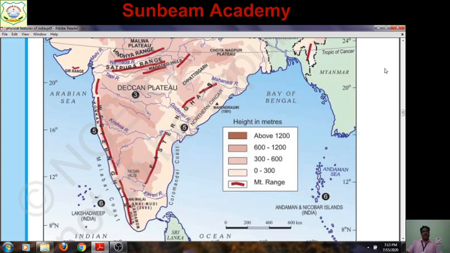I hope that you can do the map work correctly, and the map items that need to be located and labeled I will send you next week in PDF. If possible, on Saturday I will send it, and I will send you notes to write in your fair notebook. There is no need to write anything extra. Only my notes that I will send through PDF are enough to write, and I will try to send chapter 2 once again, completely. Clear?